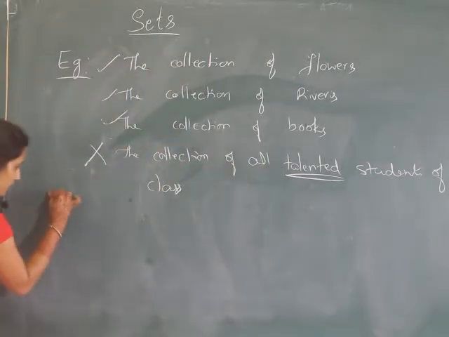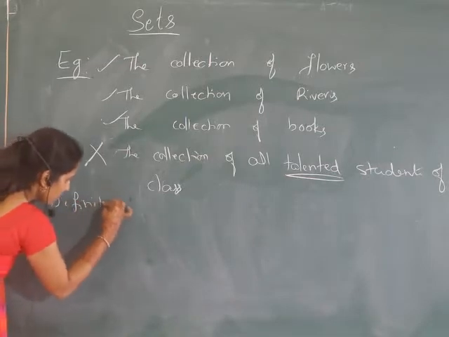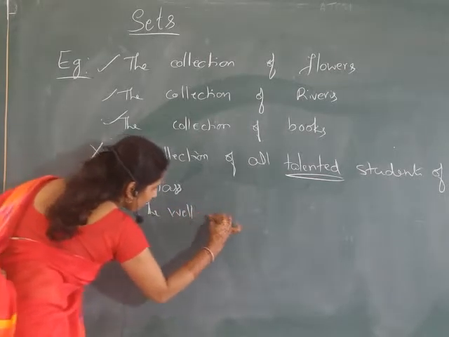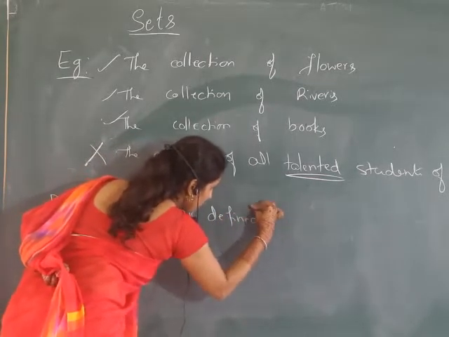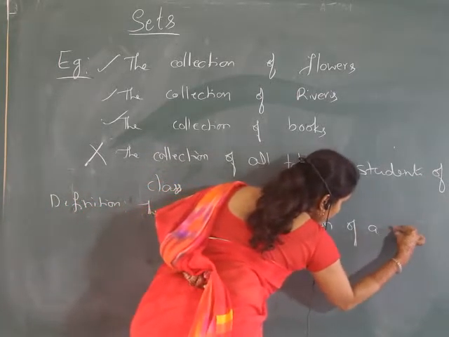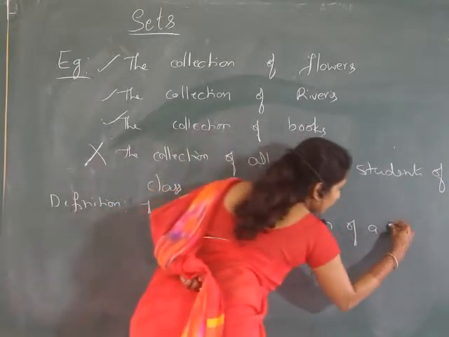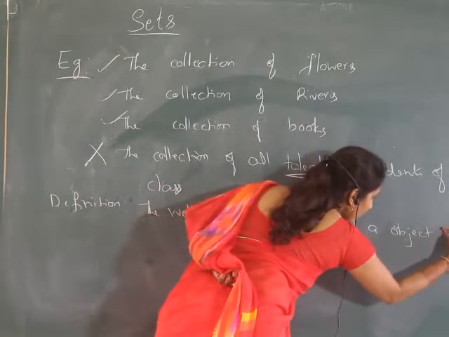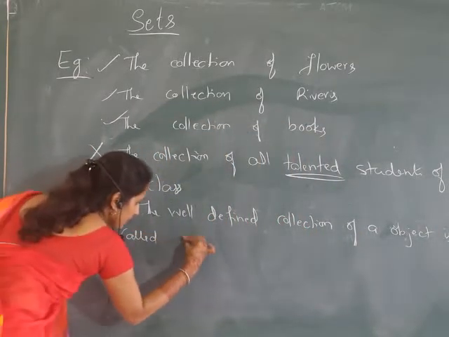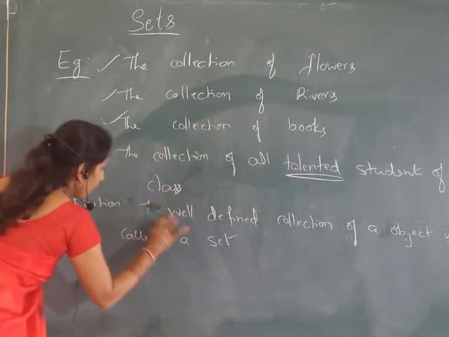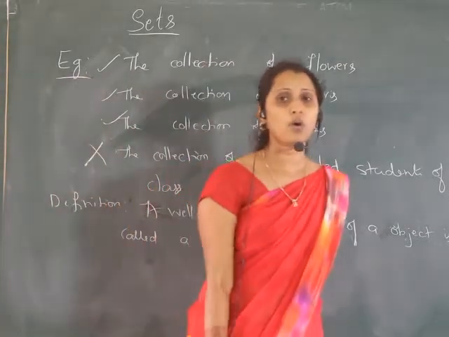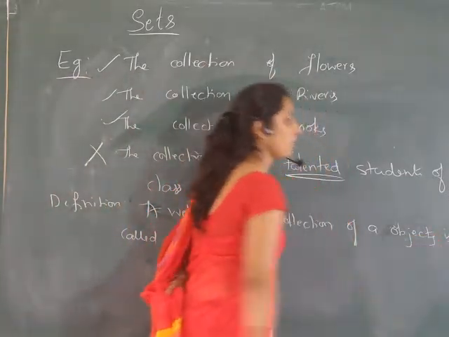So you can write the definition as: a well-defined collection of objects is called a set.